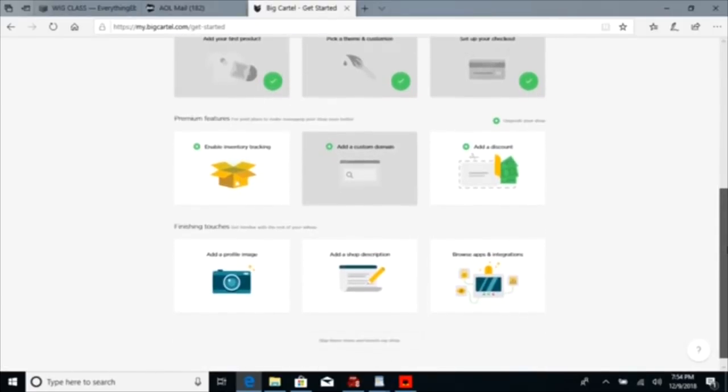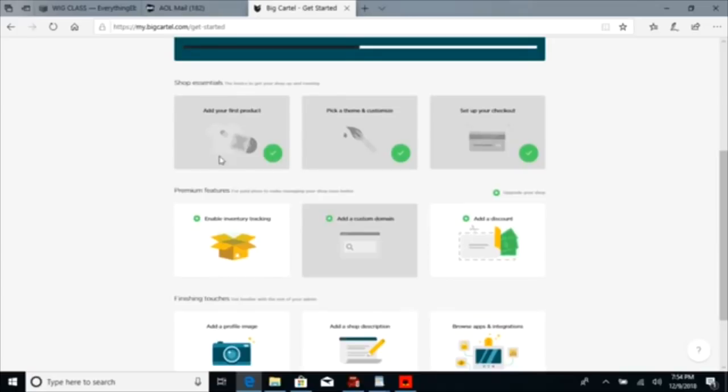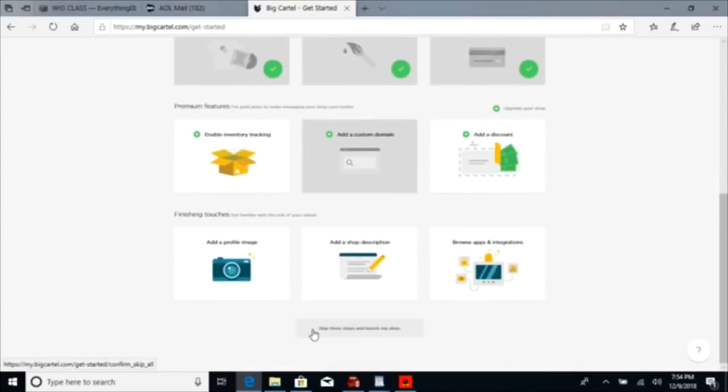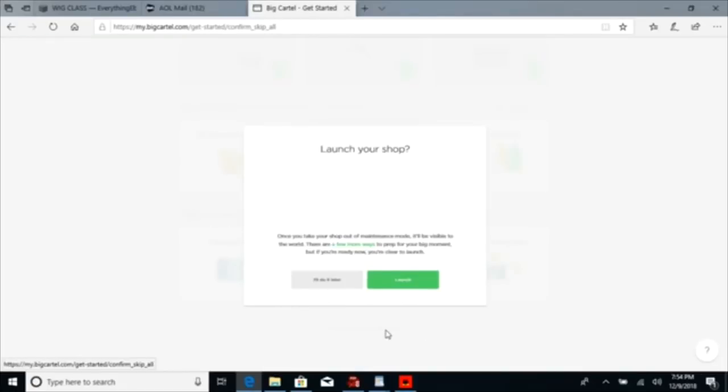I would say you really only need these three: to add products, make your website with the theme and customizing your website, and putting up a payment option. After that, you could just hit skip these steps and launch my shop. So let's go ahead and do it because you pretty much done, to be completely honest.